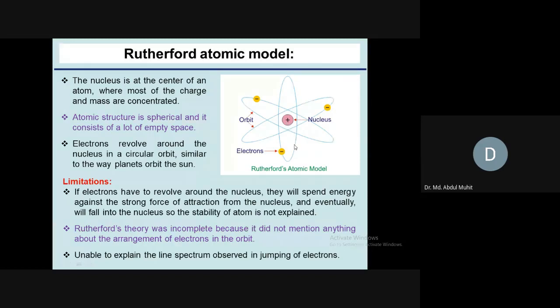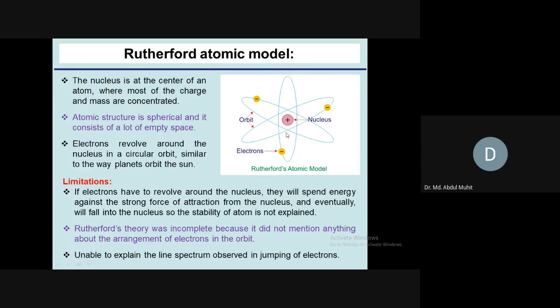Second one, the Rutherford atomic model could not explain the arrangement of electrons, how electrons show their arrangement around the nucleus. It cannot explain, because we have multi-electron systems, not only hydrogen, we have so many electron systems. So he could not propose these electron arrangements. And third one, all the elements show a spectrum.